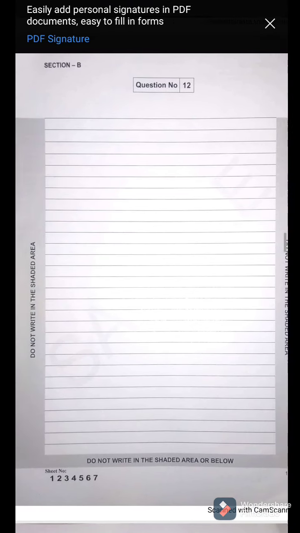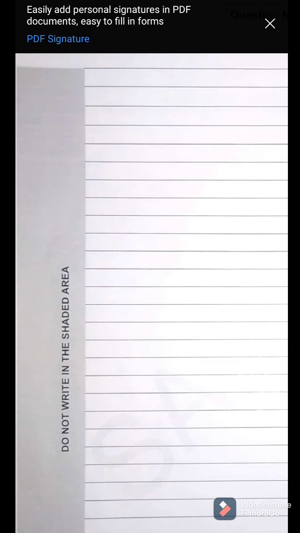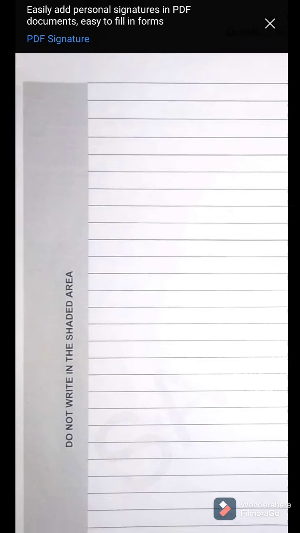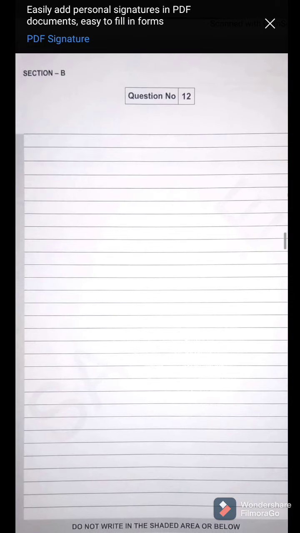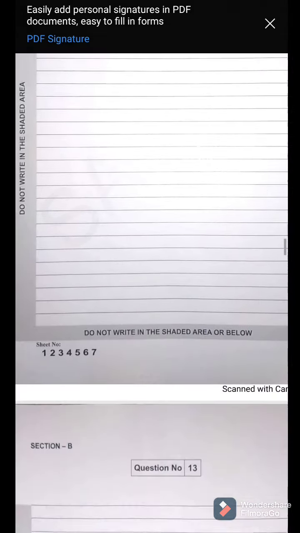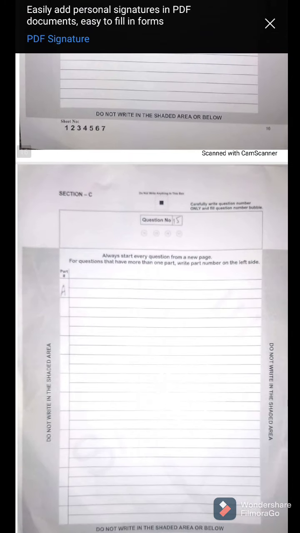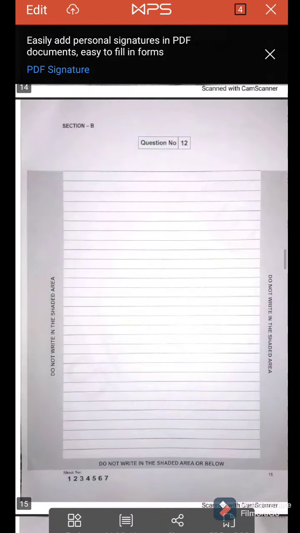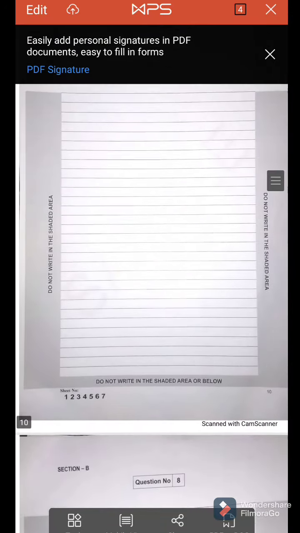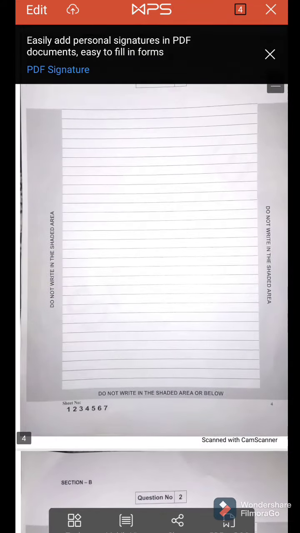Okay, and you can see the sides, it's already mentioned here that do not write in the shaded area. Okay, you can see the shaded area. You're not supposed to write anything here. And then we have section C. So first let's read the instructions for section C. Then I'll show you in the paper as well.